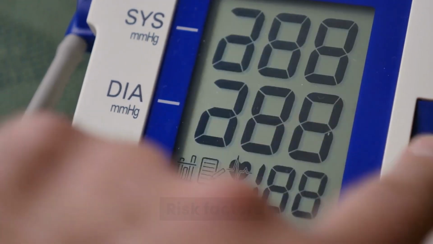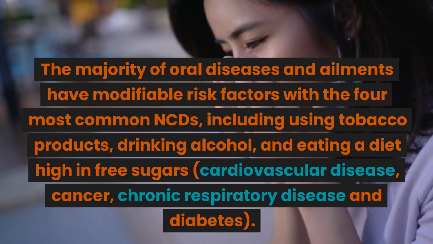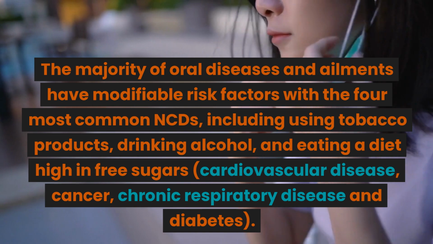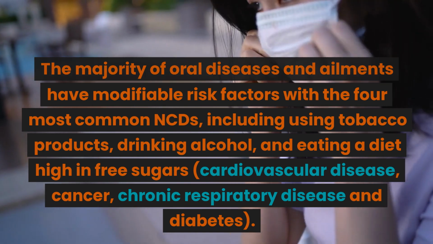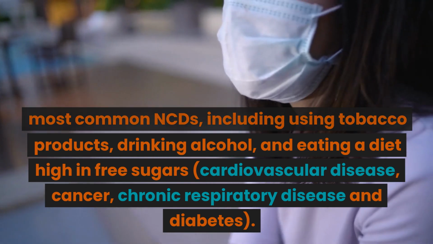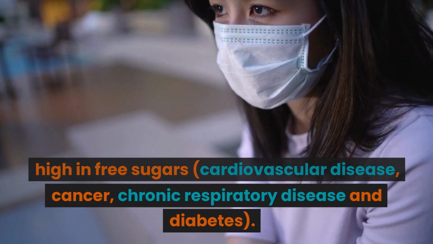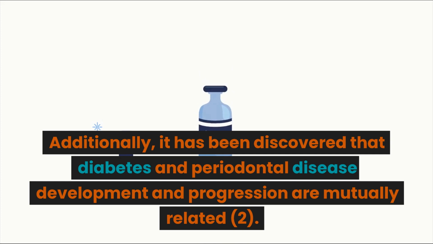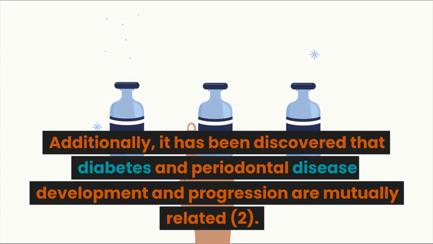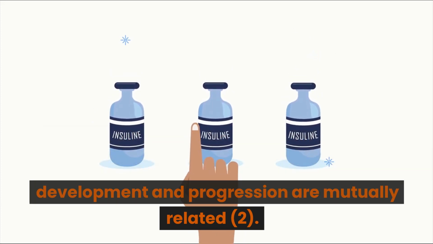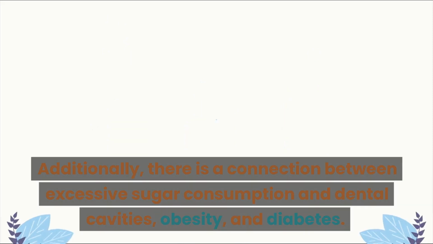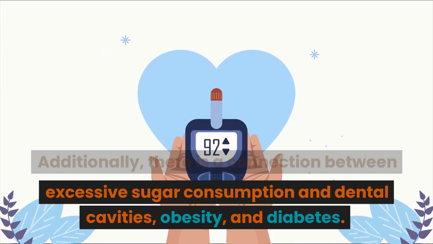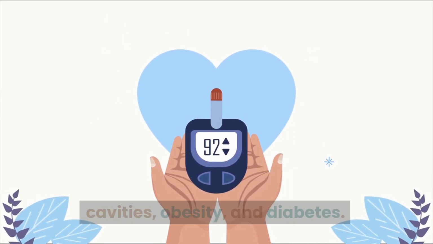Risk factors. The majority of oral diseases and ailments have modifiable risk factors shared with the four most common NCDs: cardiovascular disease, cancer, chronic respiratory disease, and diabetes. These include using tobacco products, drinking alcohol, and eating a diet high in free sugars. Additionally, it has been discovered that diabetes and periodontal disease development and progression are mutually related. Additionally, there is a connection between excessive sugar consumption and dental cavities, obesity, and diabetes.